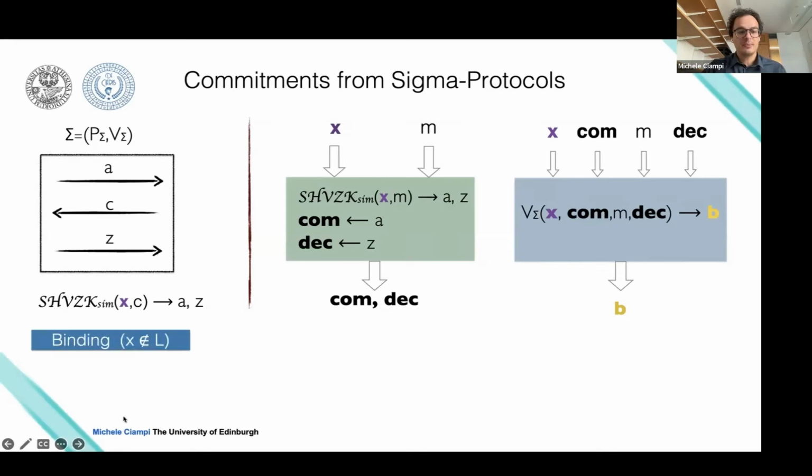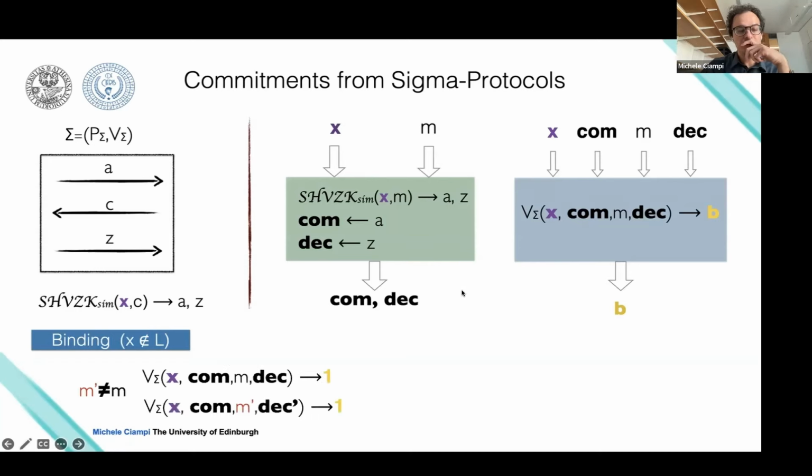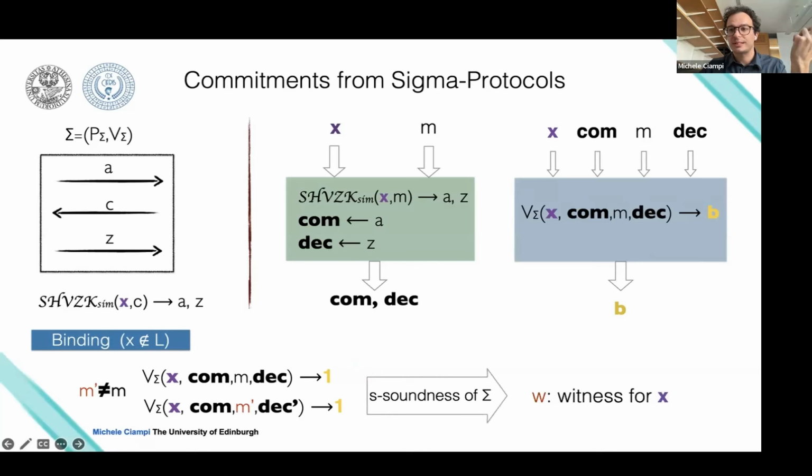Now you can see that binding holds in this case, because if you manage to open the same commitment in two ways, it means that the verifier verified correctly with respect to the message M and to M1. But this means that you have two accepting transcripts for the sigma protocol that share the same first round, which is this bold com, with respect to two different challenges. And this means that there is an extractor that can extract a witness. And this is a contradiction because we said that x is not in L. So binding holds.